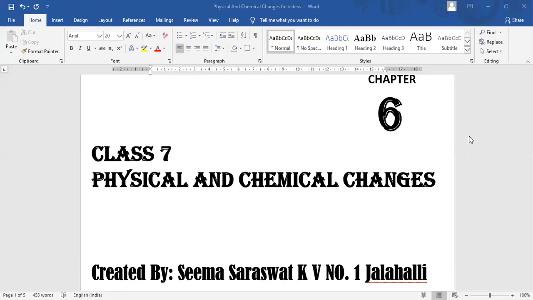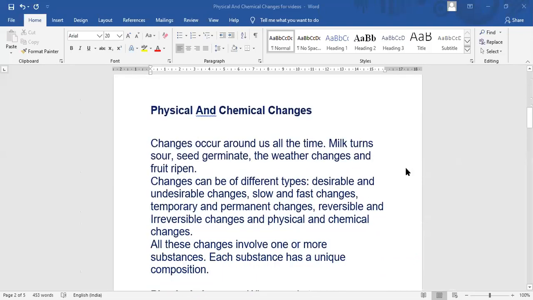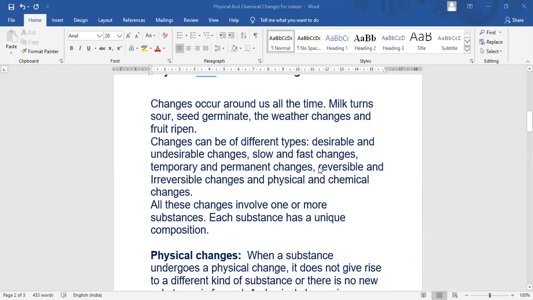I'm Seema Saraswat from Kendriya Vidyalaya number 1 Jalali for class 7, chapter 6, physical and chemical changes. Today in this topic we are going to learn about the physical and chemical changes and the properties of chemical changes. What are the characteristics of chemical changes?